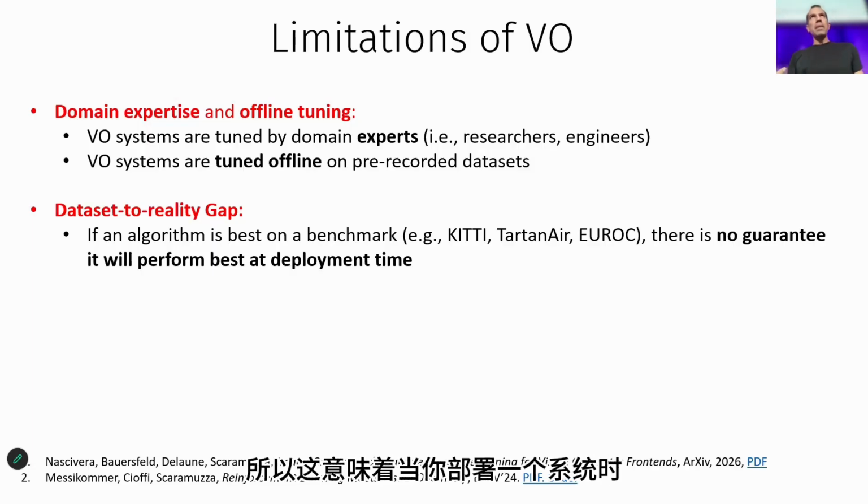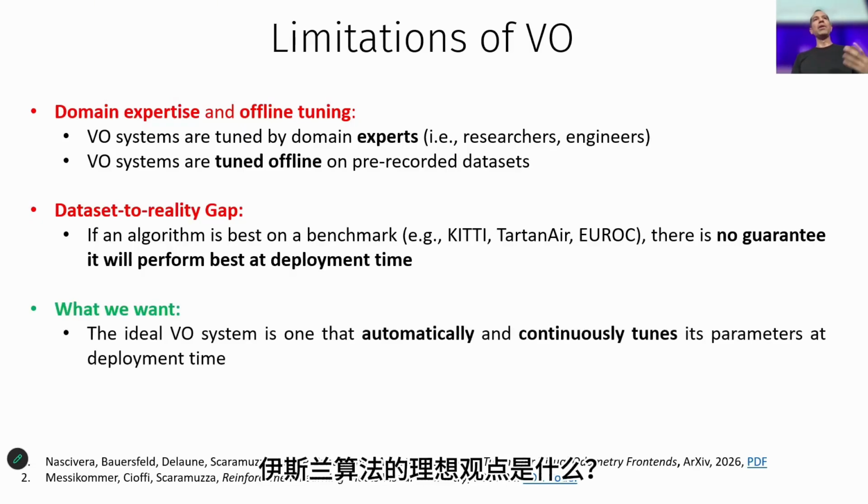So what this means is that when you deploy a system in the real world, it's not optimized for the real world because it was only fine-tuned on those specific data sets. There is no guarantee that they will give the best performance in the real world. What would be the ideal VO VSLAM algorithm? The ideal VO VSLAM should be one that has an agent on board that for every image tells you, I've seen this kind of scene before, this would be the right combination of VO VSLAM parameters. What if you could actually train such an agent, and then at deployment time, every time you see an image, you map it to a set of parameters for your favorite VSLAM VO algorithm?